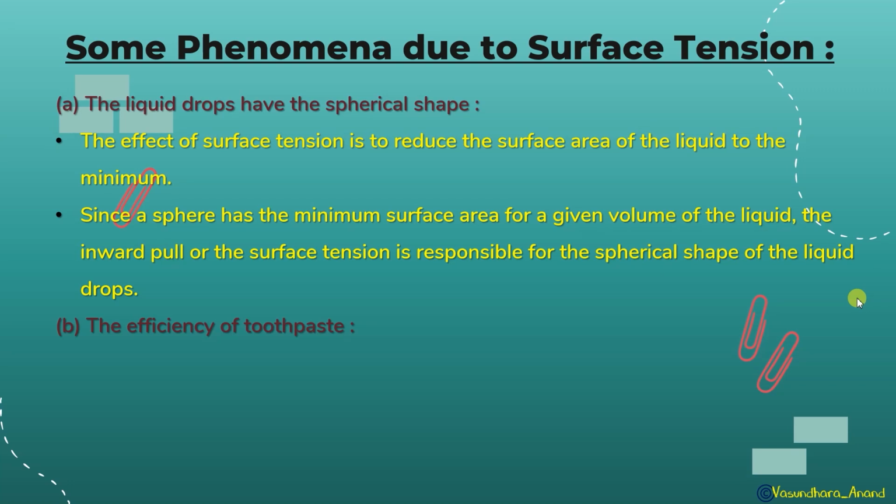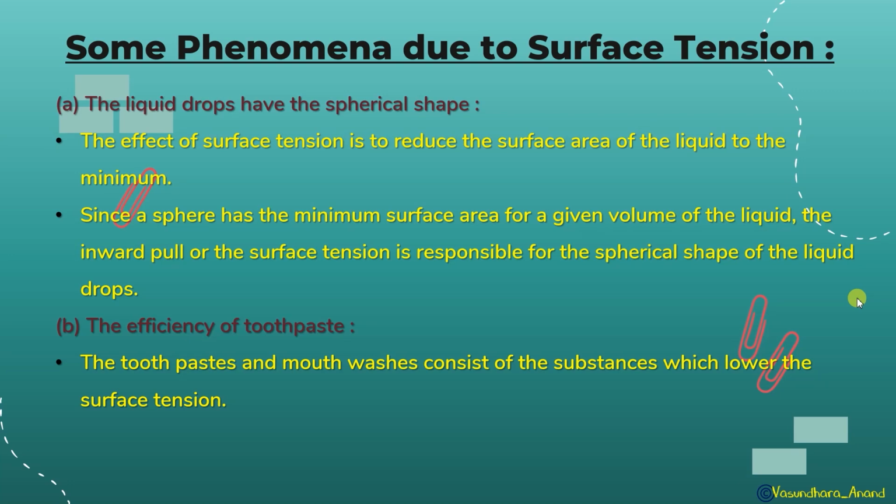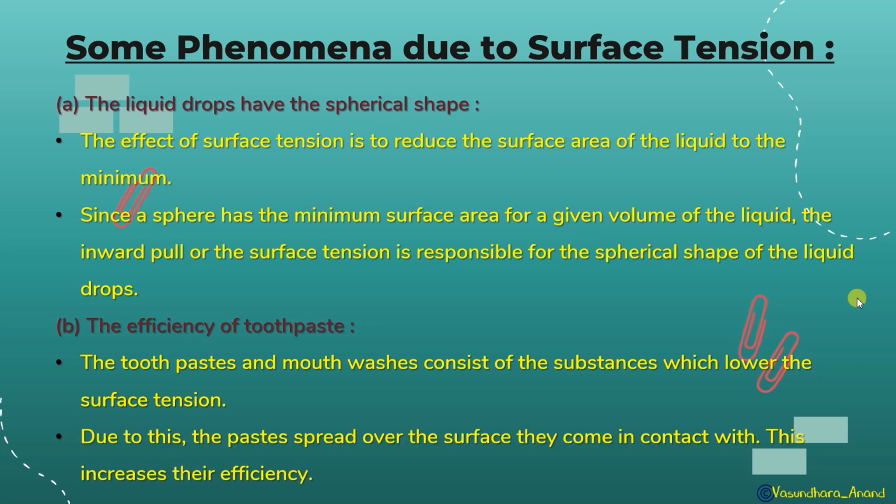Efficiency of toothpaste. This is also related to surface tension. How? Toothpastes and mouthwashes consist of substances which lower the surface tension. Due to this, the paste spreads over the surface it comes in contact with, and this increases their efficiency. So that is all about the surface tension properties and phenomena.